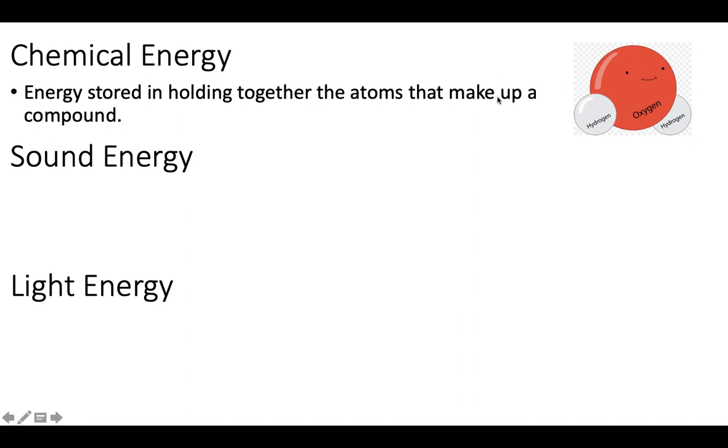Now, the interesting thing is actually if you break the hydrogen off of the oxygen, you don't get energy by breaking them apart. It takes energy to break them apart. Things like to be in a lowest energy state, and it's actually lower energy for those things to be stuck together than it is for them to be separate from one another. Okay, so if you wanted to use chemicals to convert some energy, you would actually want to put things together, not break them apart, to get energy out of it.